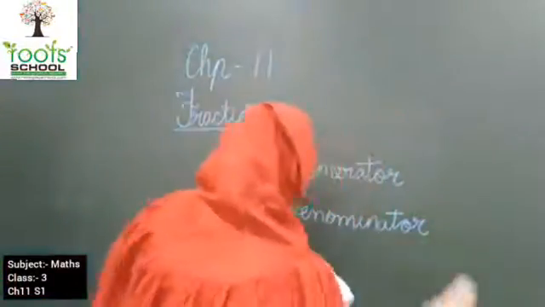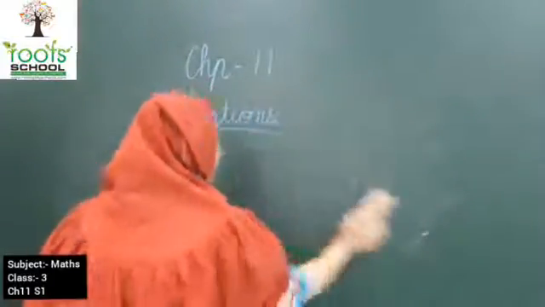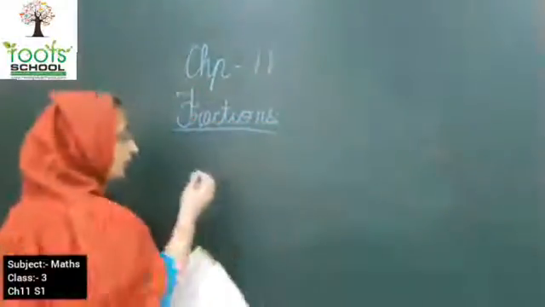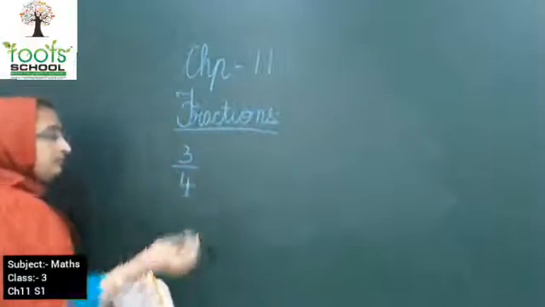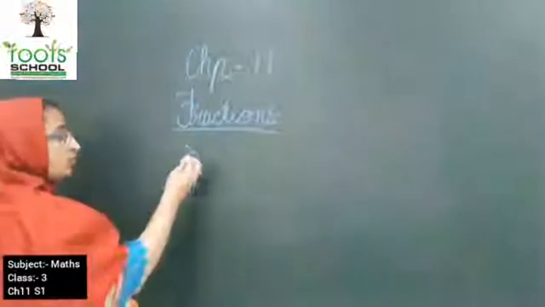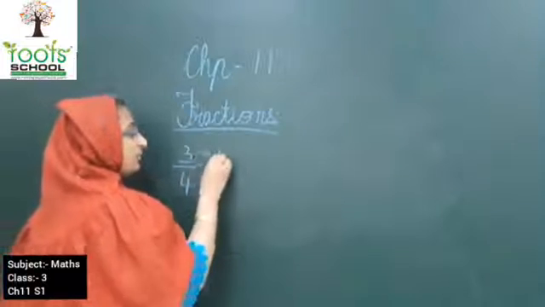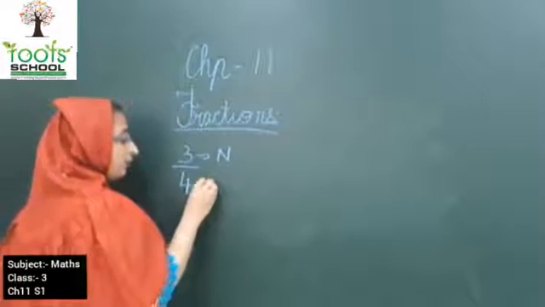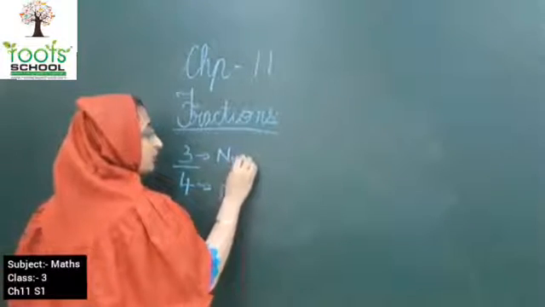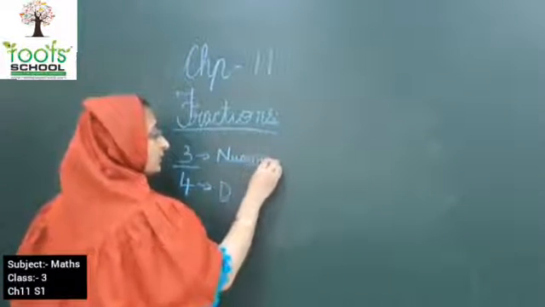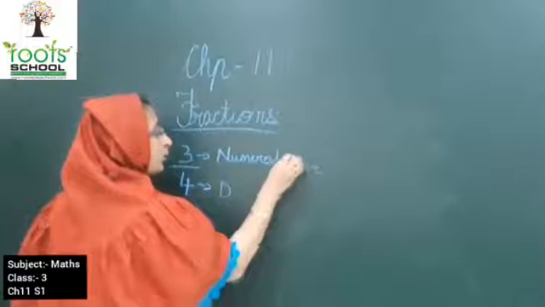So come on kids, let's write the numerator and denominator. Now the first one is 3 by 4. So kids, here 3 is the numerator and 4 is the denominator. So you have to write numerator and denominator.